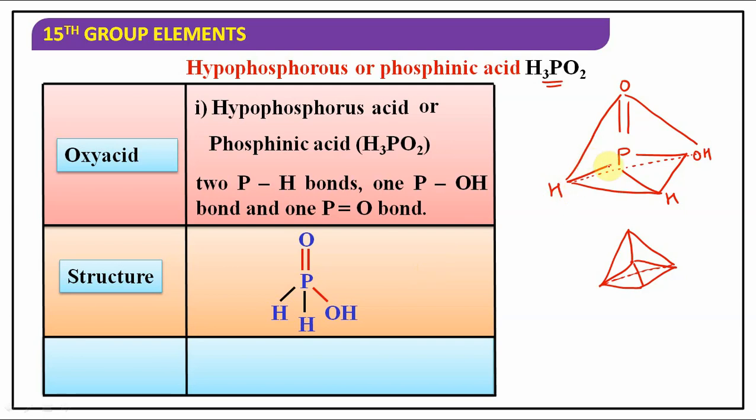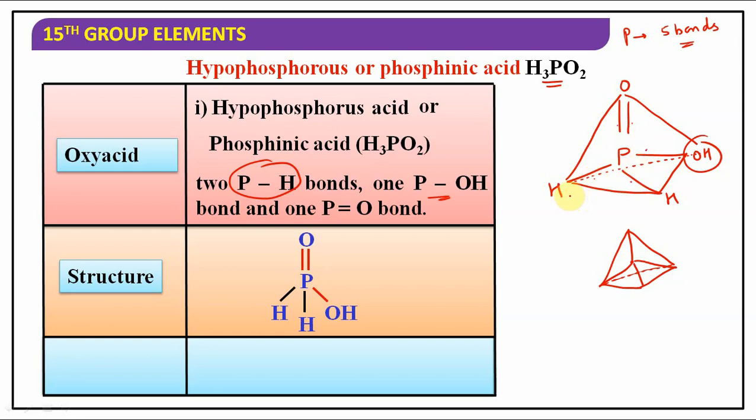So it is a structure. How many P-H bonds are there? Two P-H bonds, one P-OH bond, and one P=O bond. Actually, this structural elucidation is very important for competitive examinations. How do you frame the structure? It's very simple. Phosphorus can form a maximum of 5 bonds. Check it, 1, 2, 3, 4, 5. Accordingly you frame the structure.